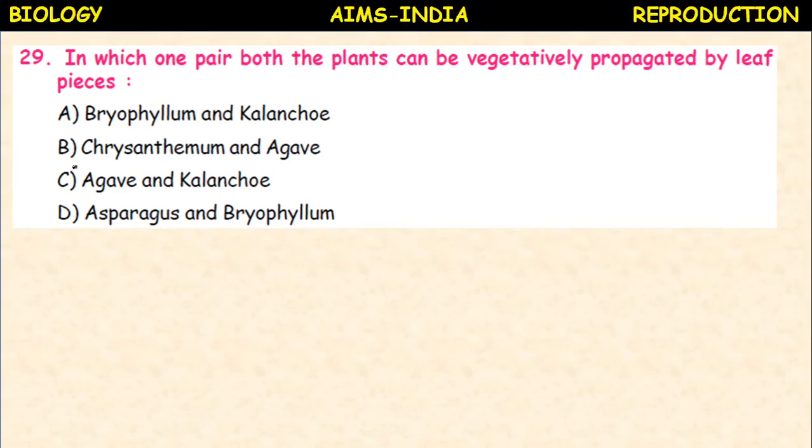Next, in which pair can both plants be vegetatively propagated by leaf pieces? Bryophyllum and kalanchoe, chrysanthemum and agave, agave and kalanchoe, asparagus and bryophyllum. So it is bryophyllum and kalanchoe.